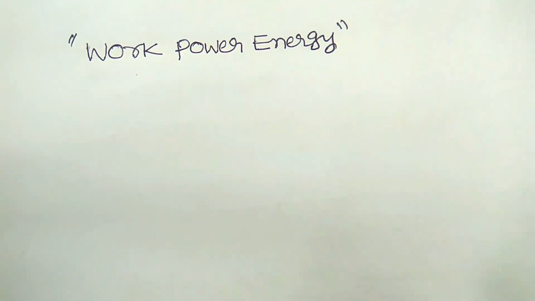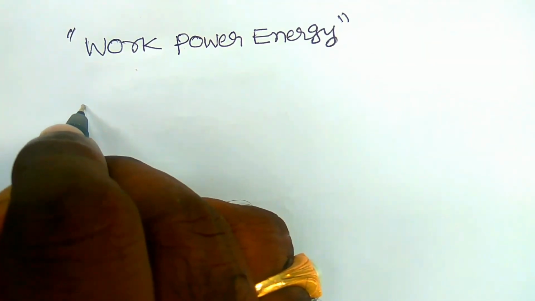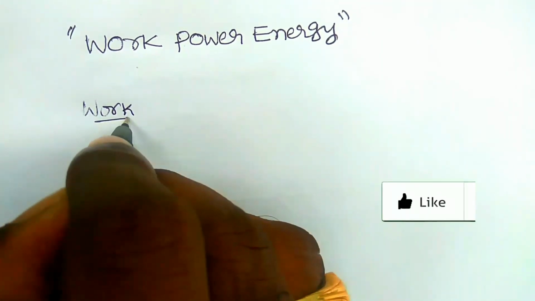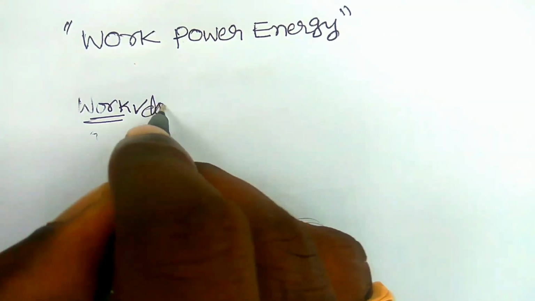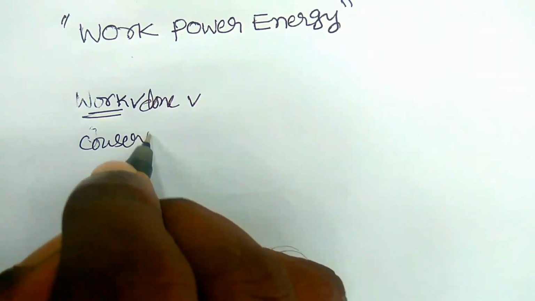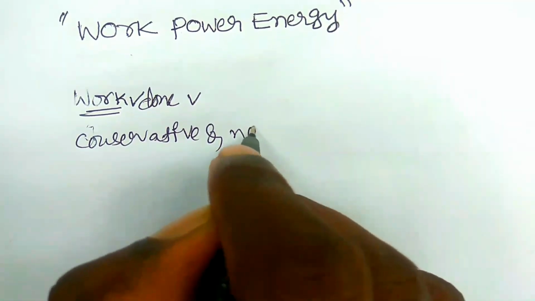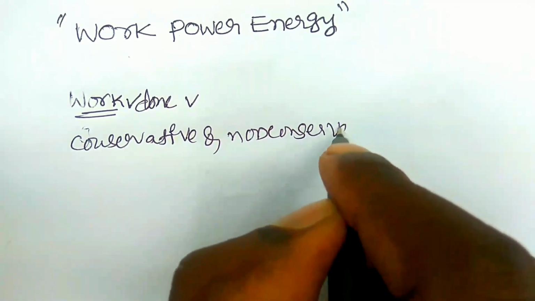Let us start our topic. At first we have to learn work. It was already completed, and it is nothing but work done, and conservative and non-conservative forces. This is also available in our channel.